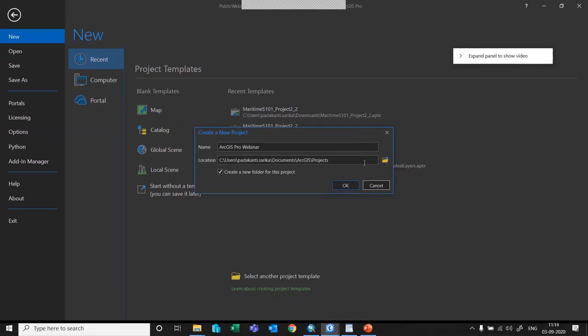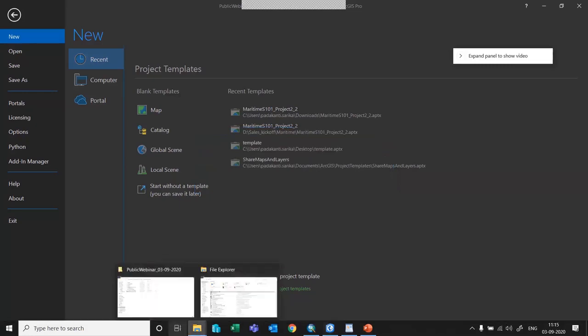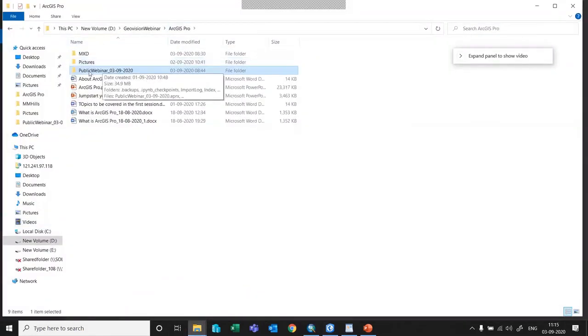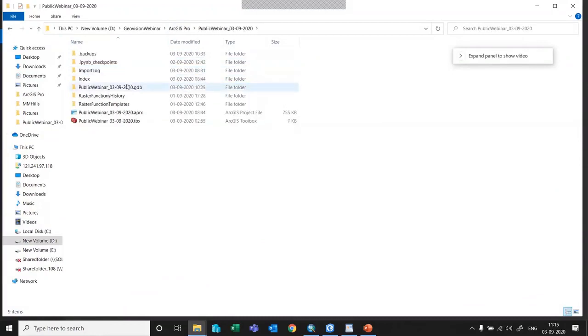Once you create it, everything we have shown on the right in the catalog, you will find in that particular folder. Let me show you. For your understanding, I have already created a Pro project, public webinar 3rd09. If you open this project folder, you will see everything: the APRX file, the toolbox, and the geodatabases. And if you have run any raster functions, you will even find the history of them as well.